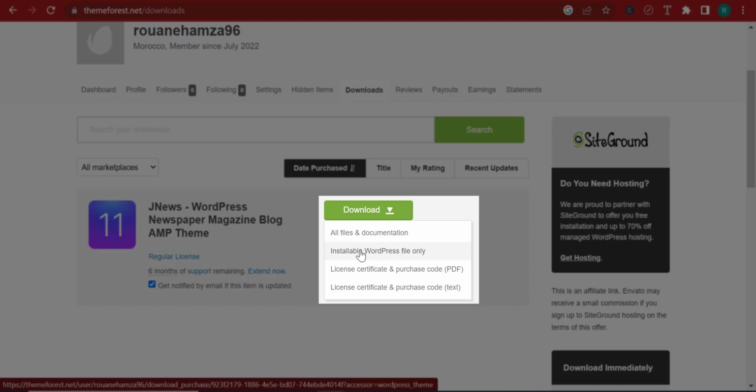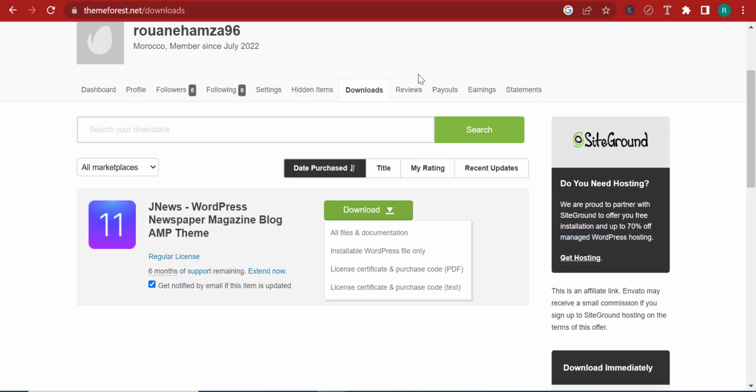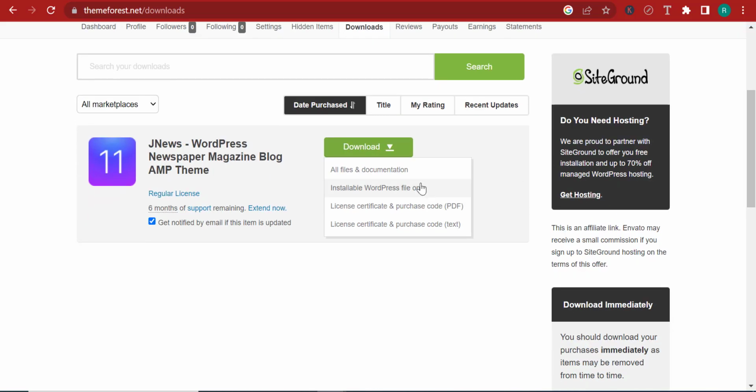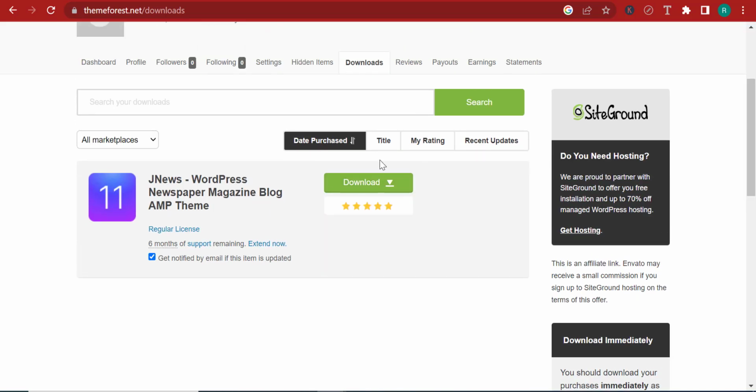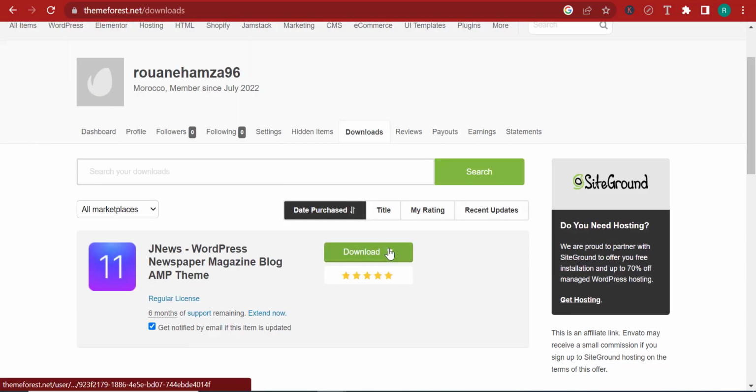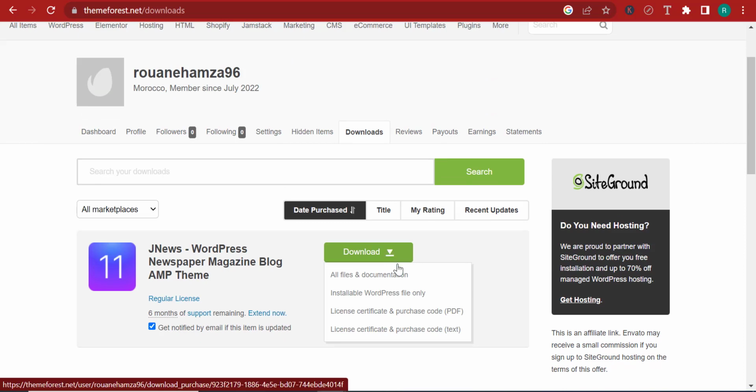When you pay, normally you have only two options: PayPal and Skrill. I highly recommend you to pay with PayPal. Skrill is not really the best deal out there. But if you pay for the theme, you'll have access to download your theme from here. You can click on the download button. You can either download all files, including the documentation, or you can install the WordPress file only. I just need to install the WordPress file only.